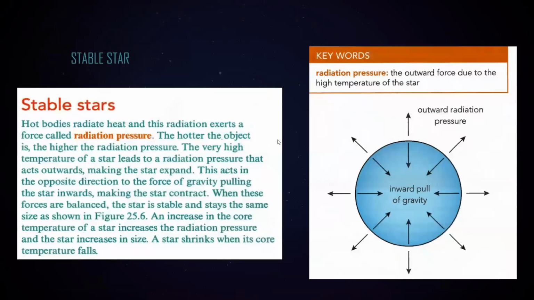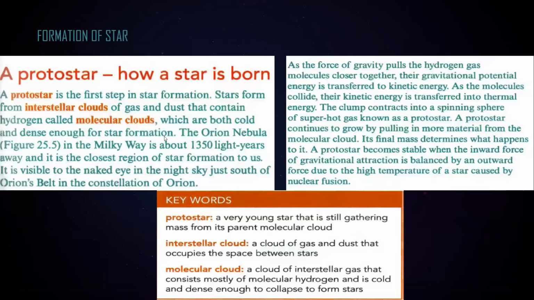Then the formation of a star always starts with a protostar. Like the birth of a star is from a protostar. What is basically a protostar? It started with the interstellar cloud. And what is the meaning of it? These words which are highlighted, you should learn the definition. So what is the interstellar cloud?